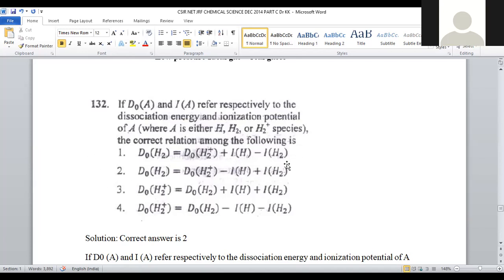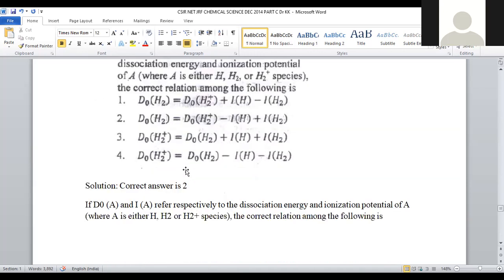The correct relation among the following is, where dissociation energy and ionization energy are denoted with D naught and I for the atom A. You may take A as a hydrogen atom, hydrogen molecule, or hydrogen molecular ion. Then what will be the relation?